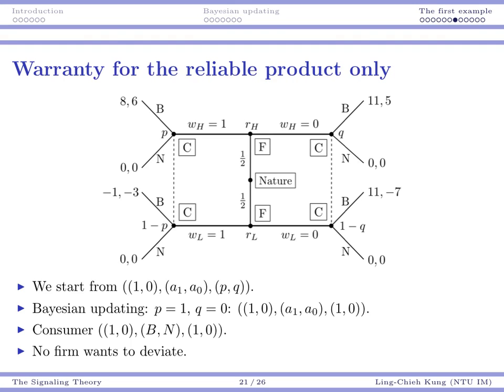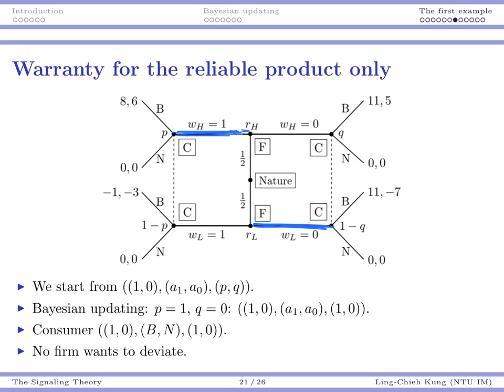Okay, so the first case that we want to study is 1-0. That means the reliable firm offering a warranty and the unreliable firm offering no warranty. In this case, we may help ourselves by highlighting some lines here and here. This tells us that we are assuming that the reliable firm is going to offer a warranty and the unreliable firm offers no warranty.